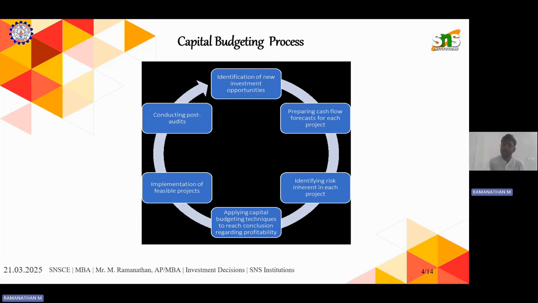Identifying new investment options, we'll see in the investment perspective. If I have multiple investment options like mutual funds, share market, and other options, first of all I want to identify what investment options I have. There are n number of investment options in India, so I have to identify those things.